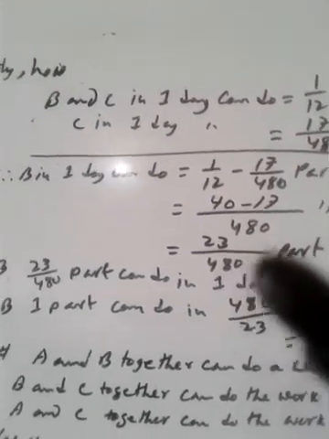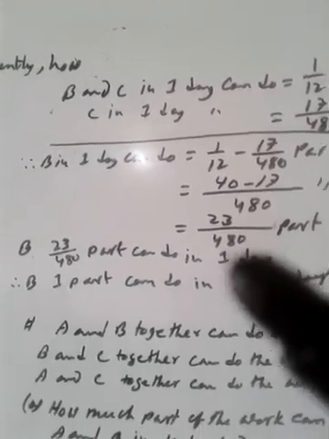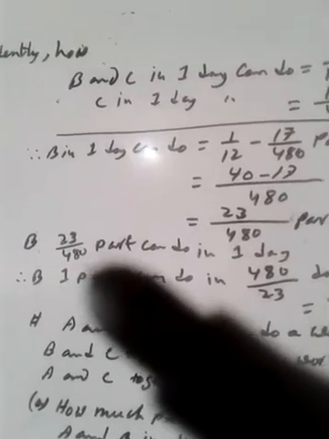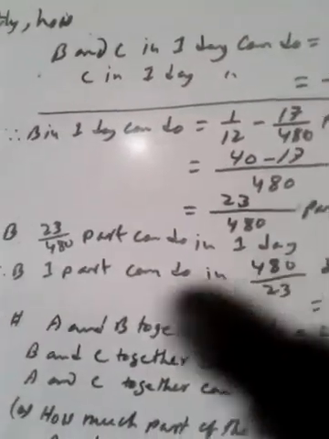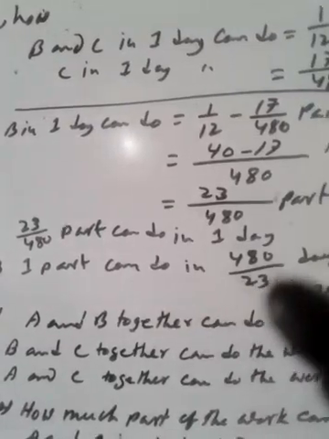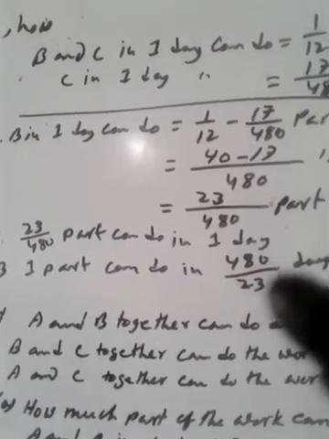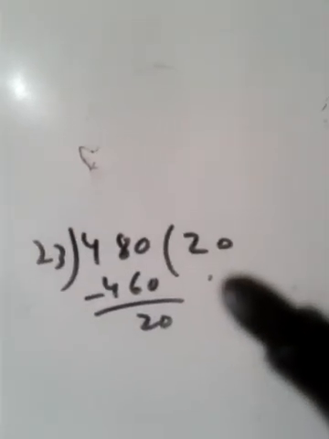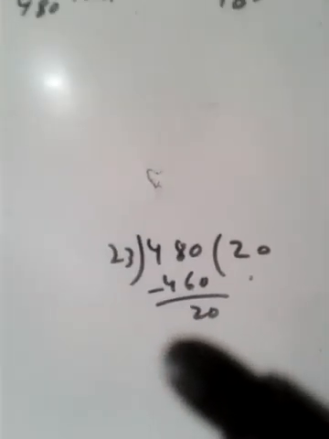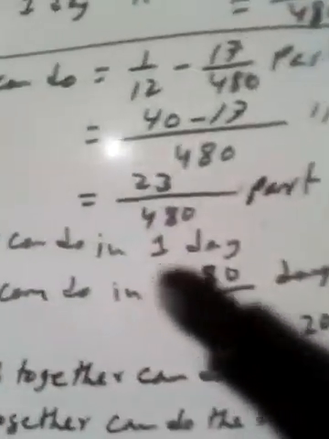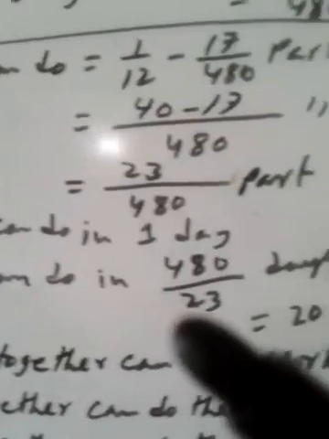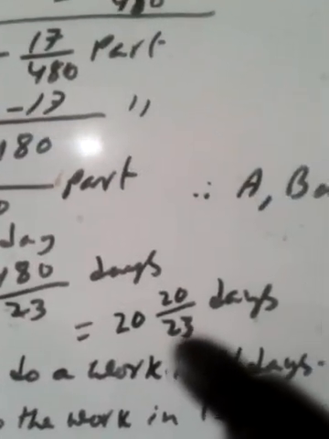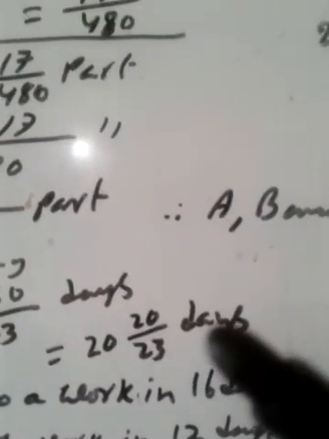B in one day can do 23 by 480 part. Therefore one part can be done in 480 divided by 23, which is 20 whole 20 by 23 days.